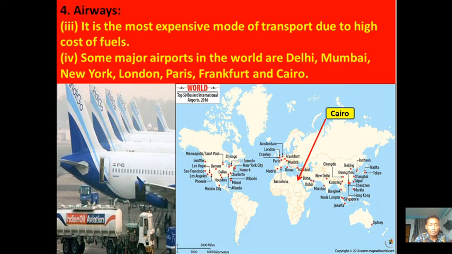Some major airports in the world: in the world we have many airports. These all are the airports of the world. Airports are used for landing and takeoff, and we have other facilities in the airports. Some of the important airports of the world are Delhi in India, Mumbai in India, New York City in USA, London in England, Paris in France, Frankfurt and Munich in Germany, and Cairo in Egypt. These are some of the important airports of the world.